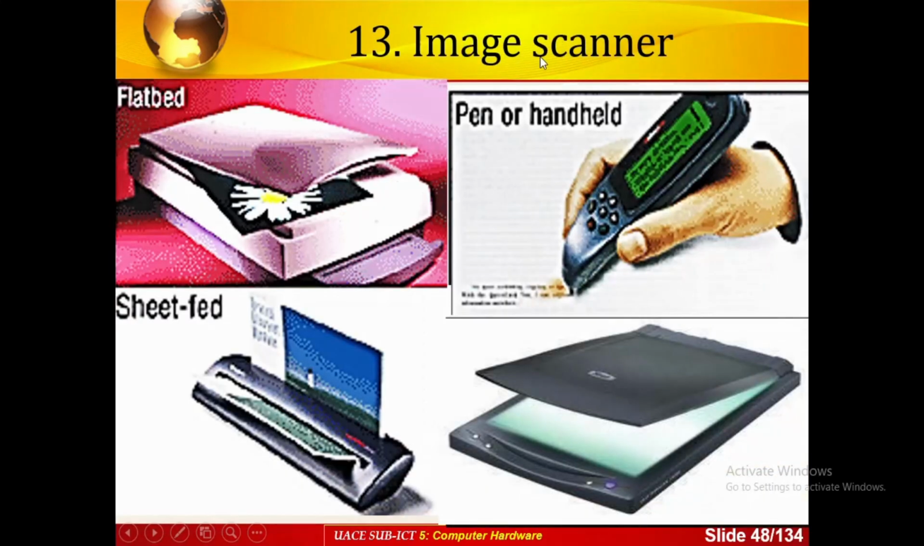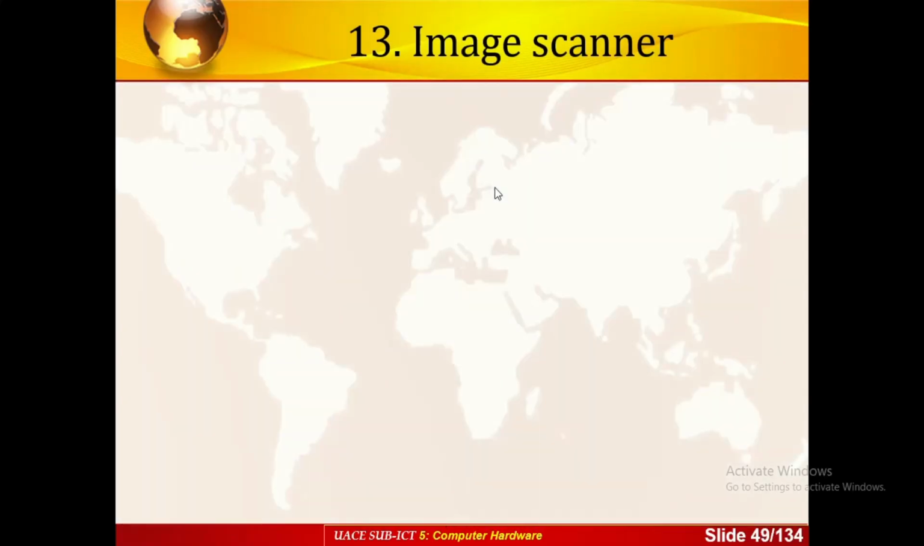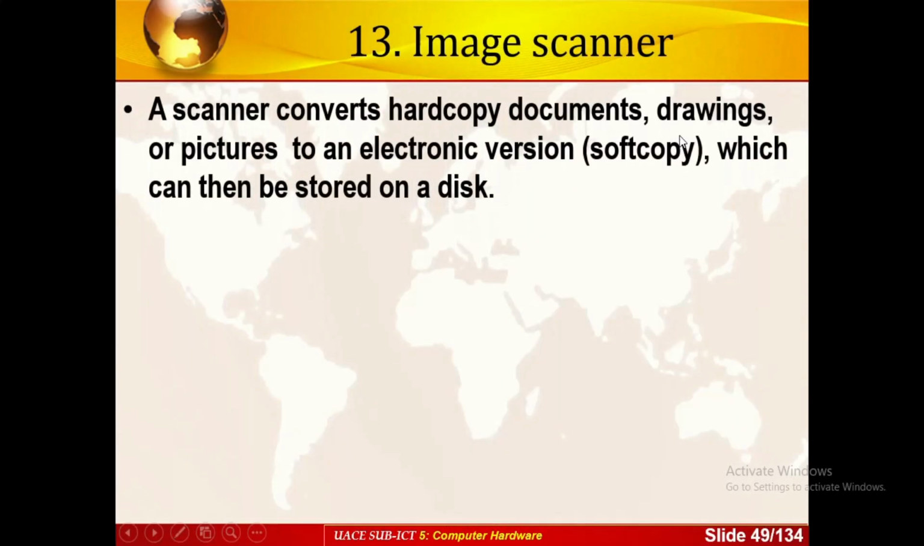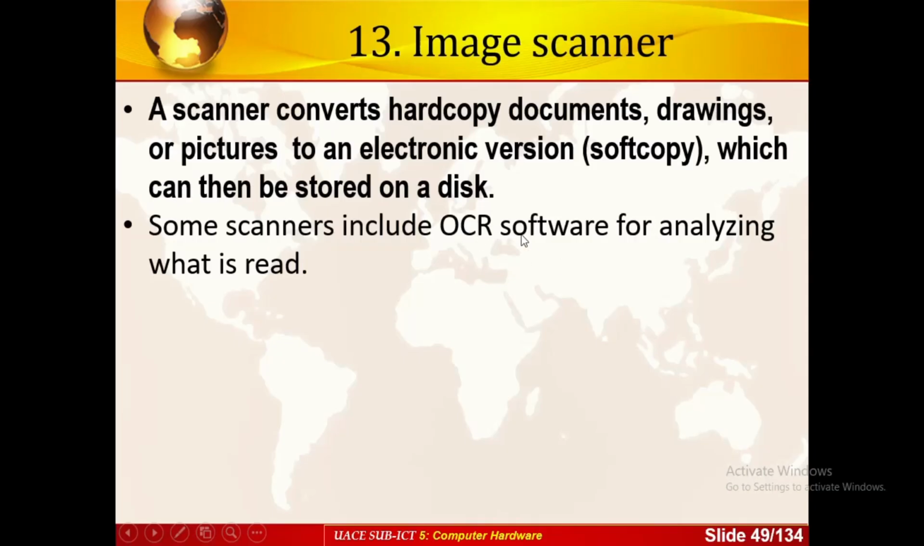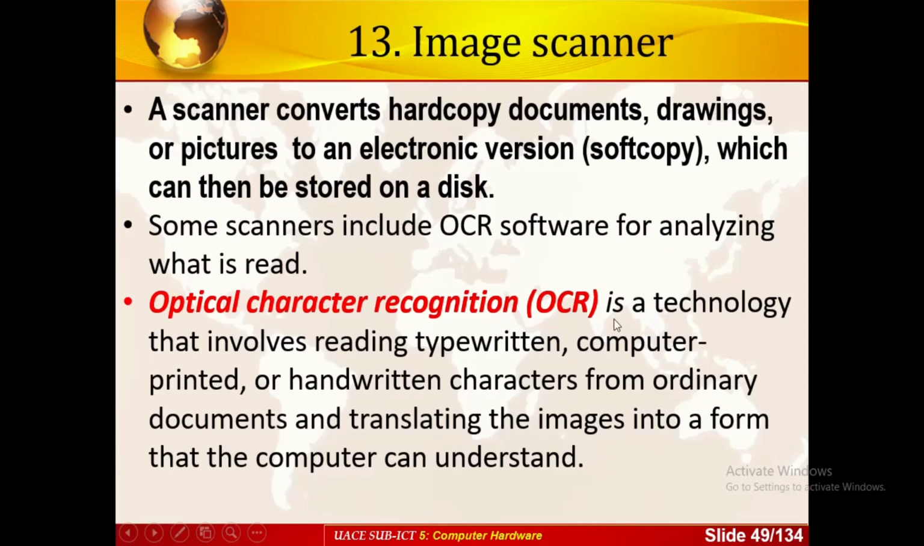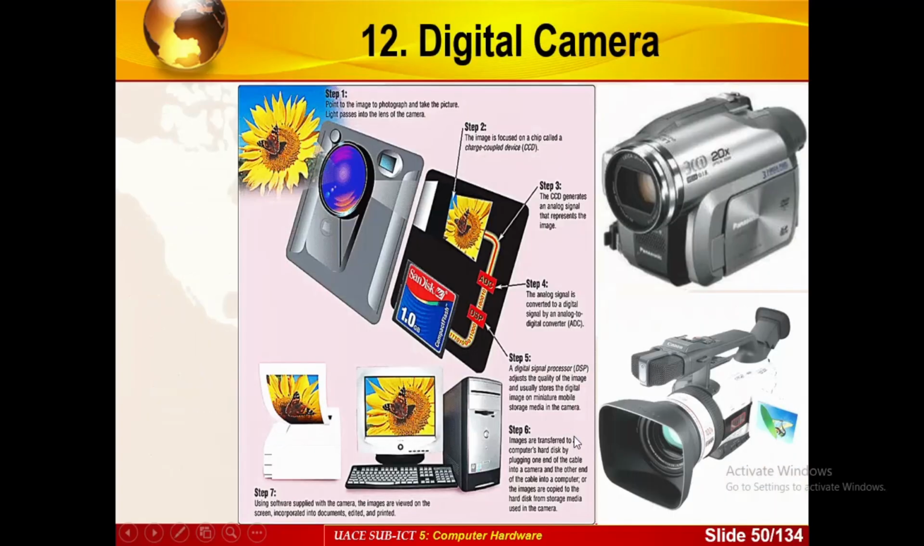Then you can talk of the image scanner here. This is the flatbed, this is the sheet-fed. These are all image scanners which help enter data in the computer by scanning them. These objects are entered in the computer after scanning them. For example, converting a hard copy document, drawing, or picture into soft copy. It can then be stored on disk. That's what a scanner does. Scanners include optical character recognition software for analyzing what is to be read. Optical character recognition is a technique that involves reading typewritten, computer printed, and handwritten characters from ordinary documents and translating the images into a form that the computer can understand.